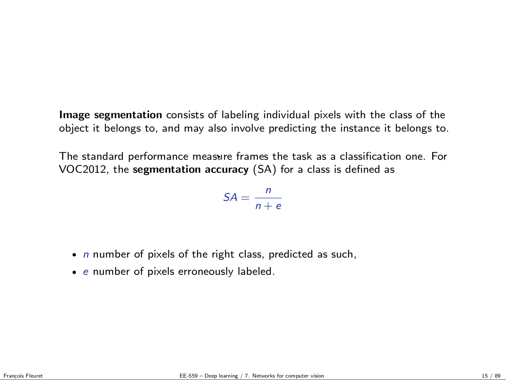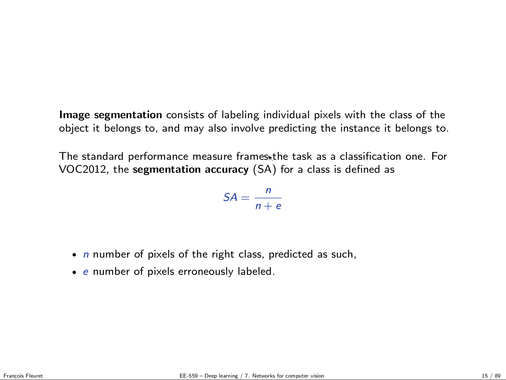And finally, the third task is image segmentation, for which you want to label individual pixels with a class. And it may also involve predicting the instance it belongs to. So you may not only want to predict this pixel belongs to a person, but also to this person. So if you have 5 people in the scene, you may want to say for each pixel that it belongs to a certain individual in the scene.